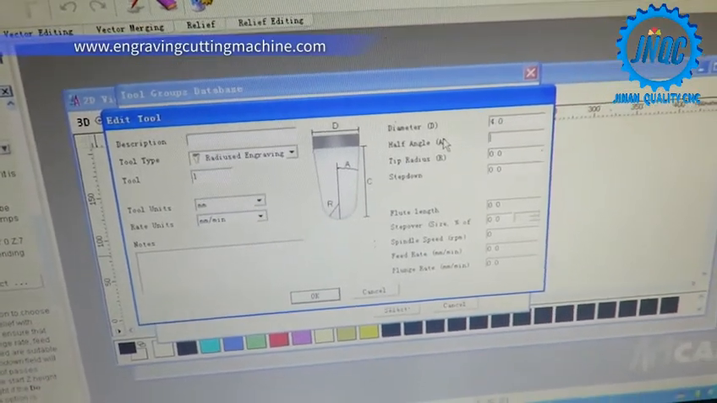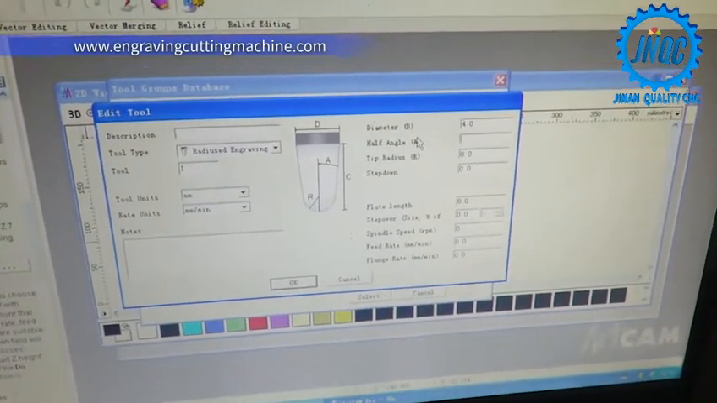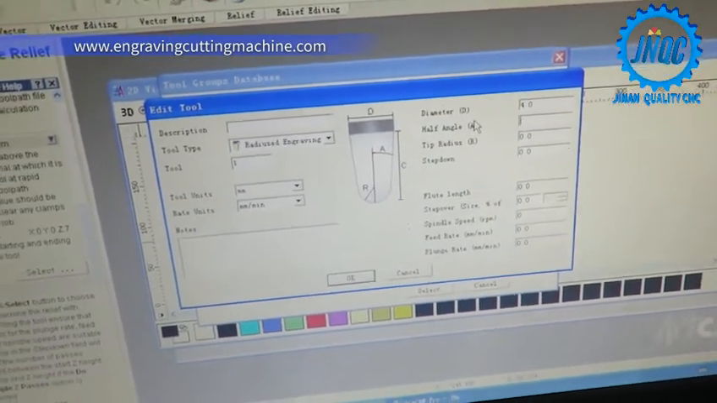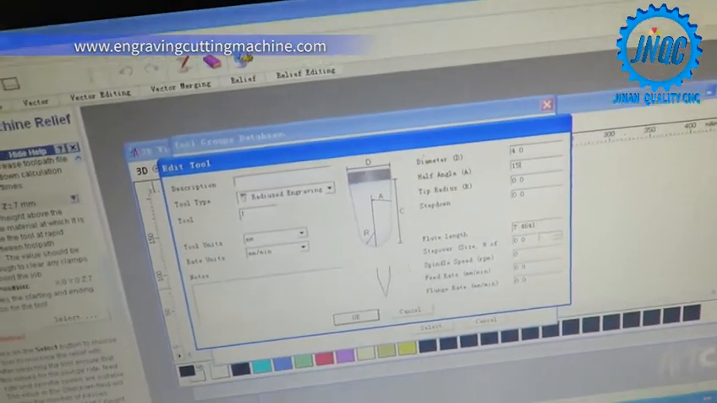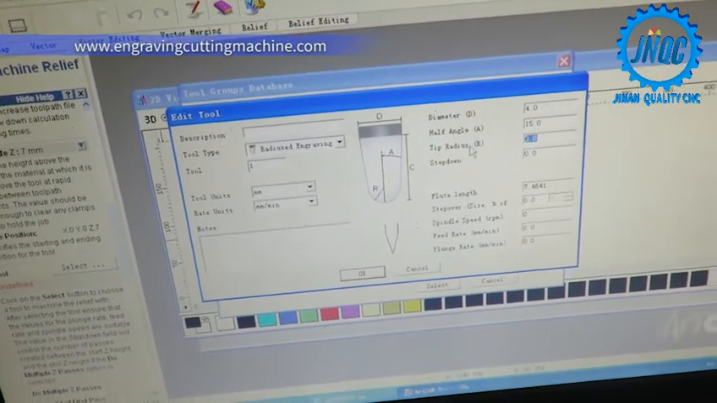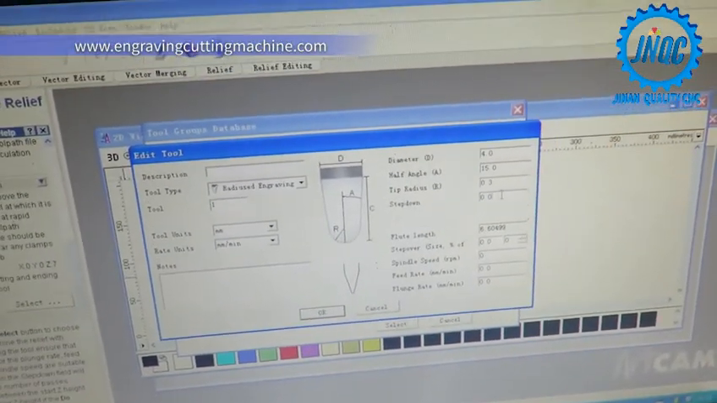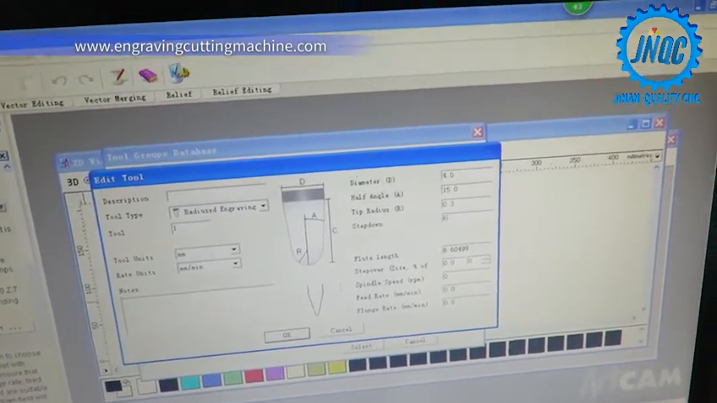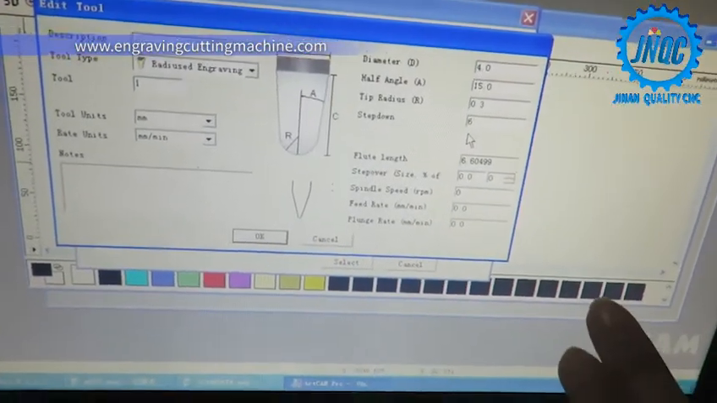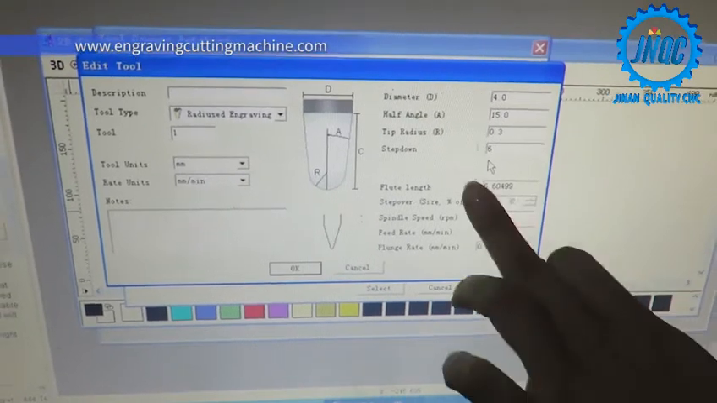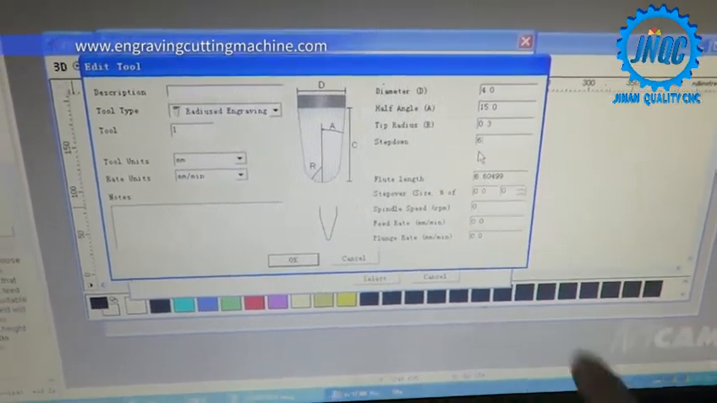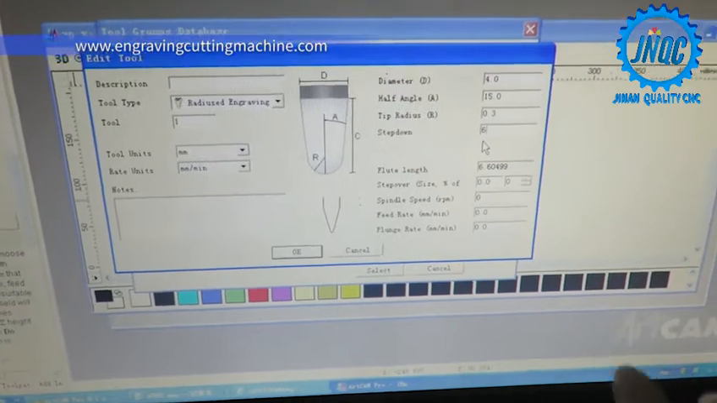这多少？15嘛。15，下一个是 0.3。0.3。这个是 6。You can set a 4 or 5 or 6. Both okay here. Because we only use 2 mm.